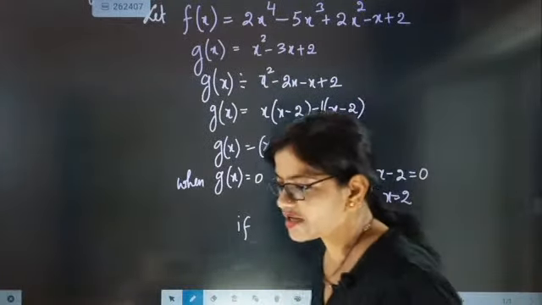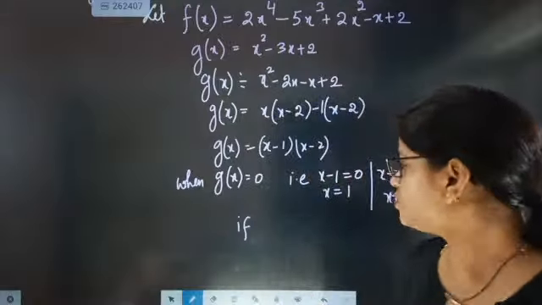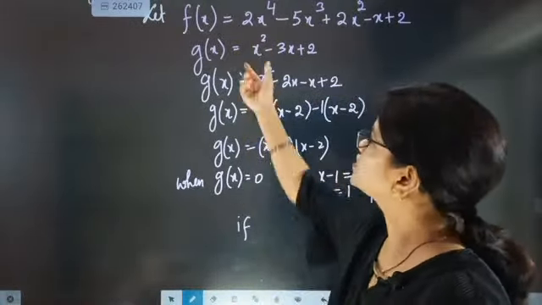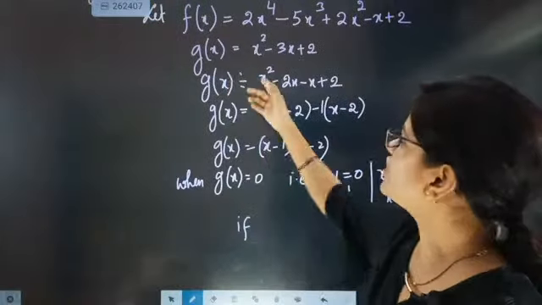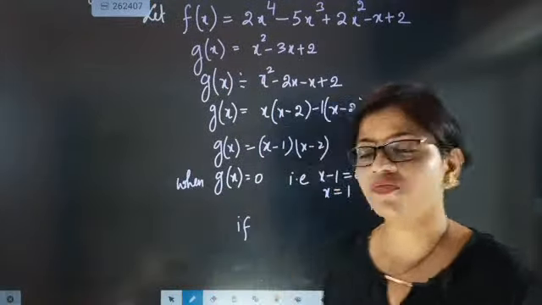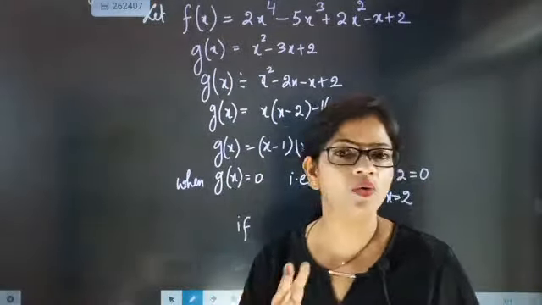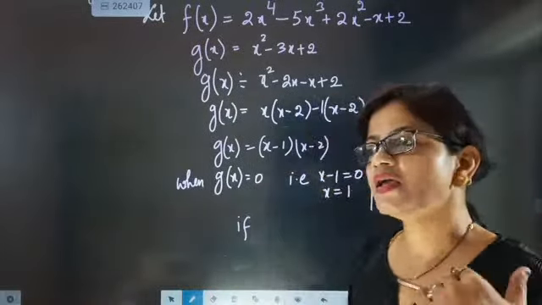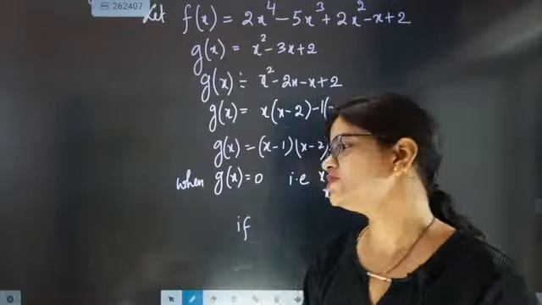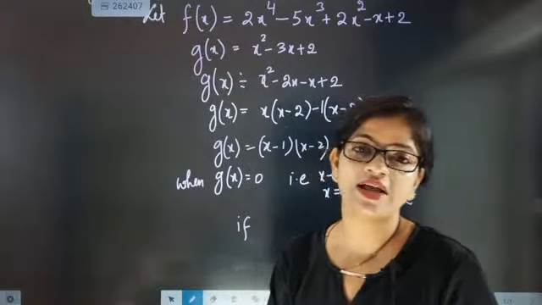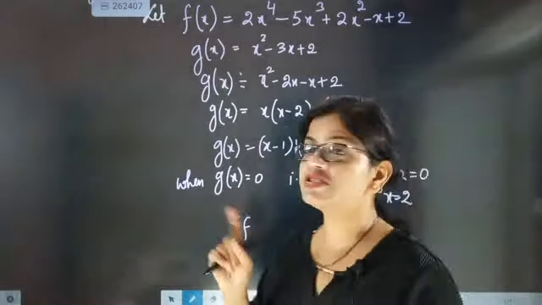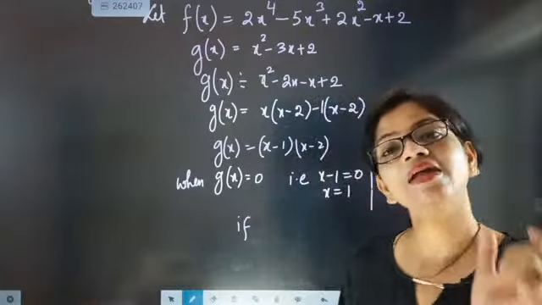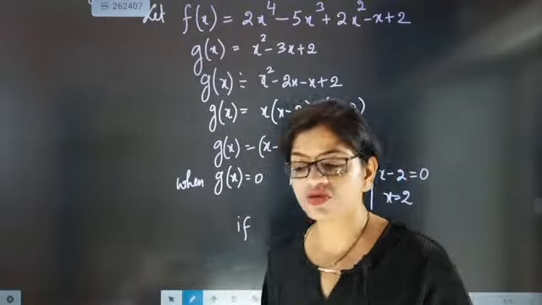Now you write this statement. Look here, till now we wrote this one as f of x and this one as g of x, and then we made g of x equal to 0 and got the x values. Now we are saying that if f of x is divisible by g of x, then x equal to 1 and x equal to 2 will be the solutions.